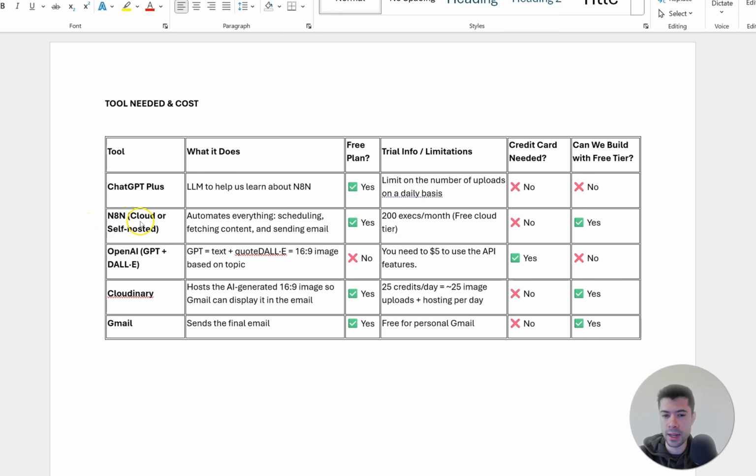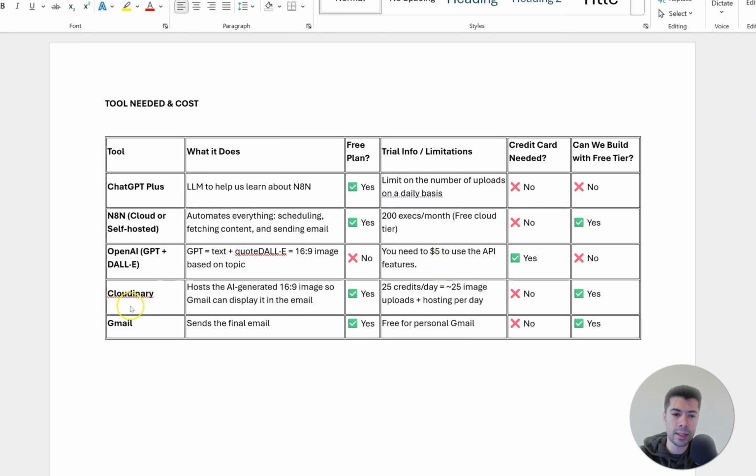You are going to need an N8N account. As you can see here, they have a free tier, and we can build with them in the free tier. You don't need a credit card for that. And then the other thing that we will need is the OpenAI API. You need to fund at least $5 so we can test it.